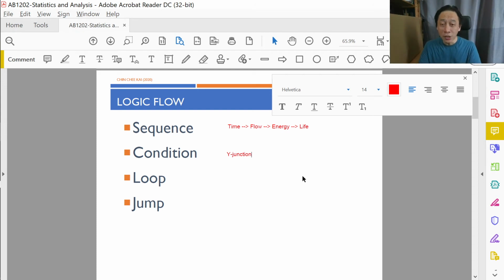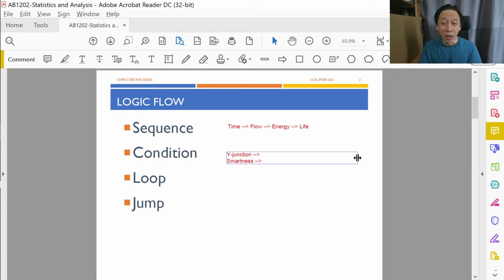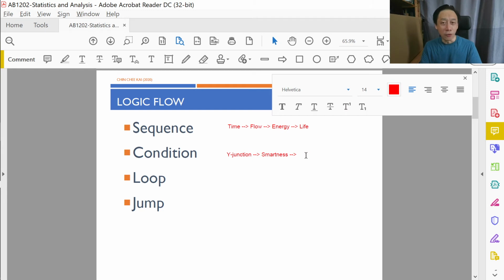So it's a Y junction, but because of the built-in ability for Python to examine the condition, then decide whether to go left or right, it implies that there is a certain smartness that it can decide. I literally use the word decide, where it's more applicable to humans. So it literally decides whether it is true or false, and then acts accordingly. Of course, according to our pre-programmed instruction.